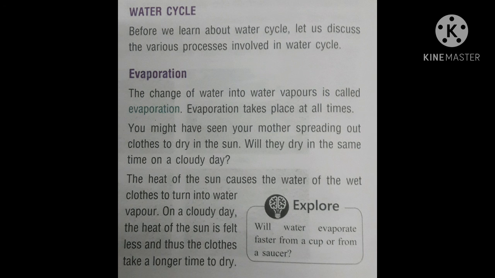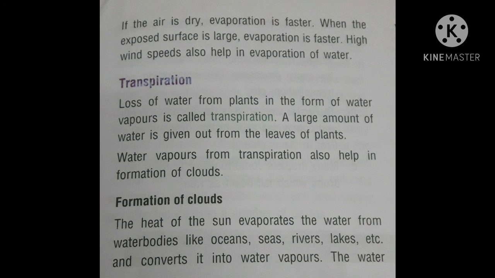Now, explore box. Will water evaporate faster from a cup or from a saucer? Naturally, a saucer has a larger area, so water evaporates faster from a saucer than a cup. If the air is dry, evaporation is faster. When the exposed surface is large, evaporation is faster. High wind speed also helps evaporation to be faster. Now we can say the dryness of the air, large surface and high speed wind help in increasing the rate of evaporation.